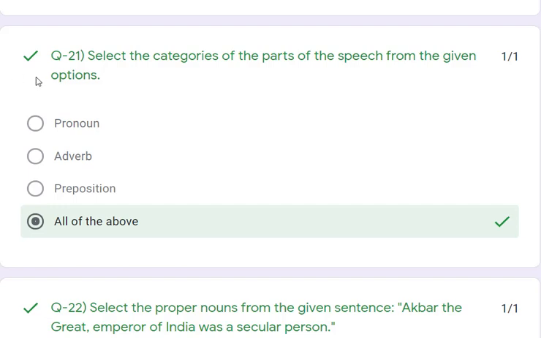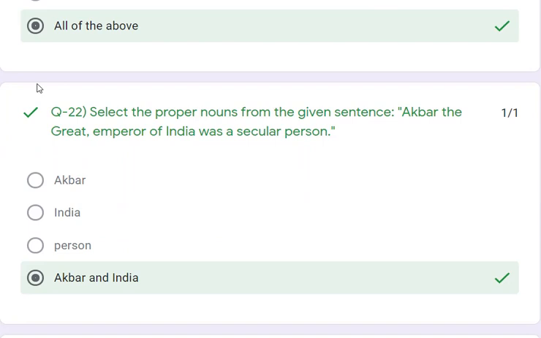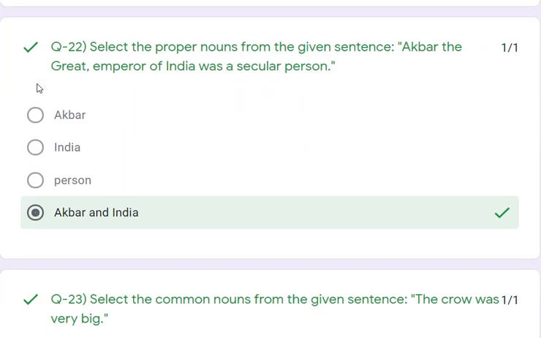Okay. Now let's see question number 22. What do we need to do? Akbar, the great emperor of India, was a secular person. In this, we need to select the pronouns, proper nouns. So which are the proper nouns? Akbar and India, both are proper nouns. So answer D is correct.